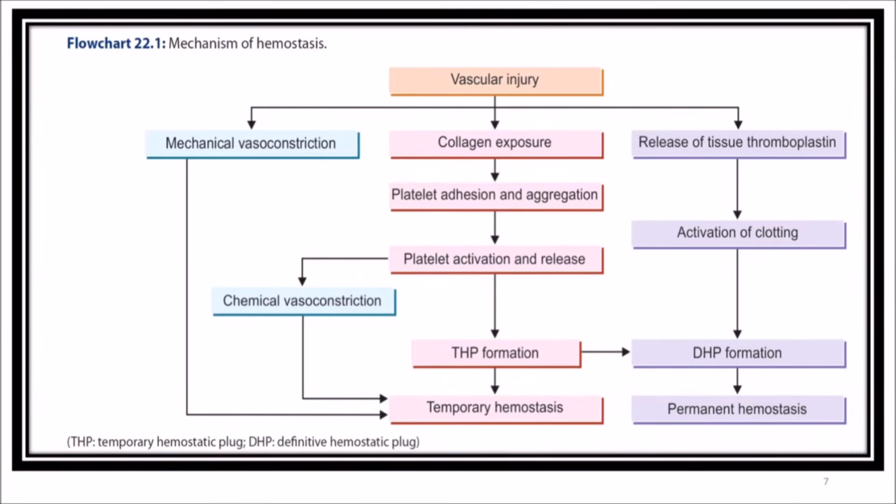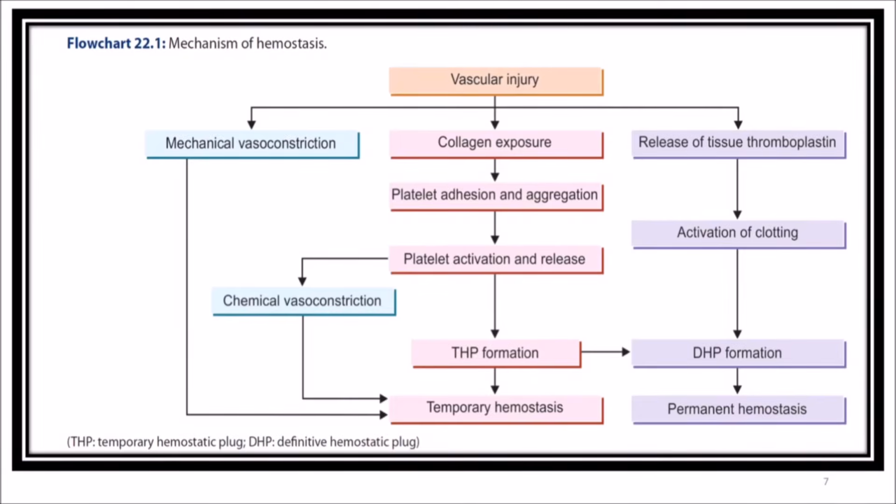So either there can be mechanical vasoconstriction that directly can cause temporary hemostasis, or it can be collagen exposure, which can result in platelet adhesion, aggregation, activation, and release reaction, which can form a temporary hemostatic plug, which can result in temporary hemostasis. Or a release of tissue thromboplastin can also take place as a part of vascular injury, which results in activation of clotting factors, and it can lead to blood coagulation or definitive hemostatic plug formation, which is our permanent hemostasis. So these are the different mechanisms of hemostasis.